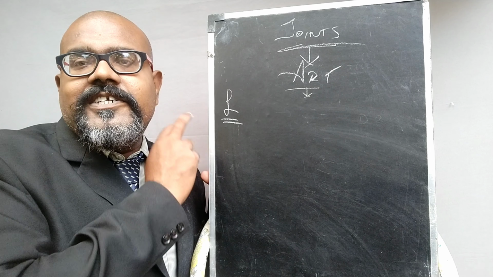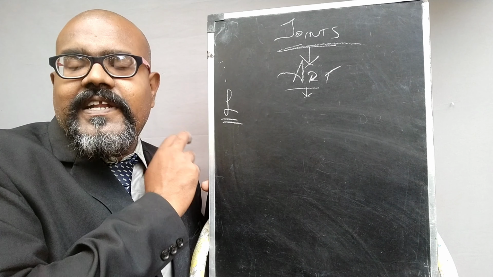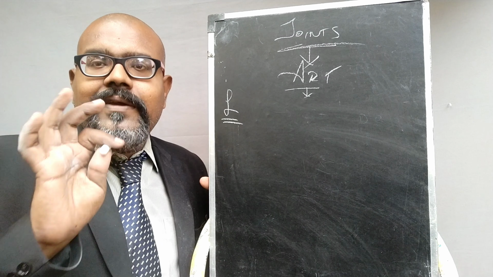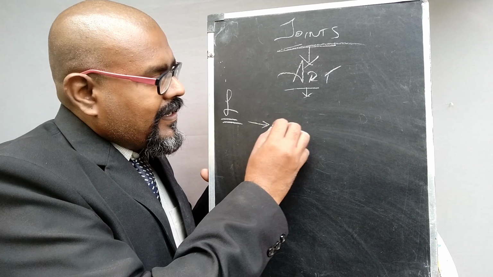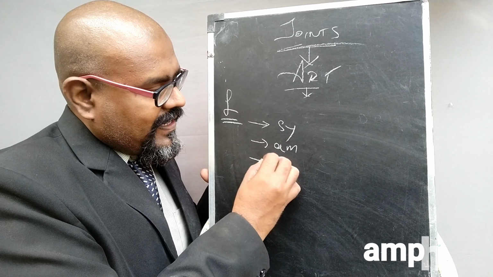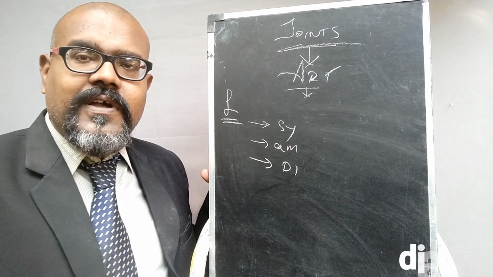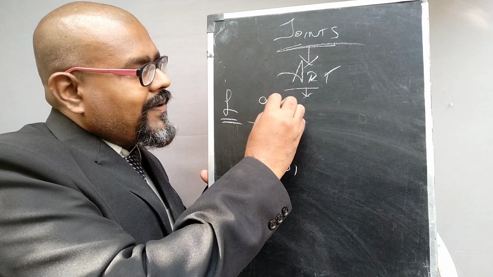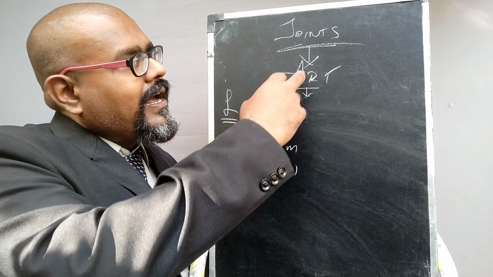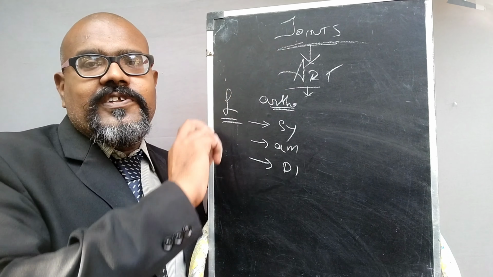Then the next is functional classification. On the basis of function, articulations are classified into three main types: synarthrosis, amphiarthrosis and diarthrosis. Of course, arthrosis is nothing but joints. Please remember, articulation, joint and arthrosis are all the same.